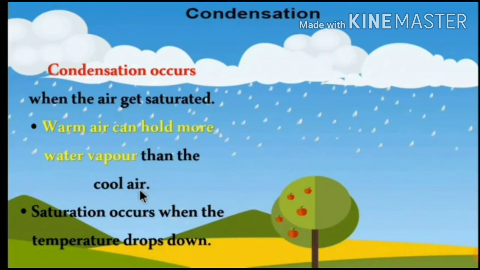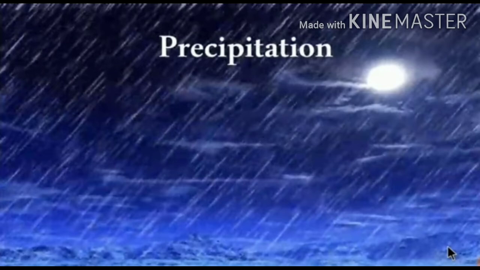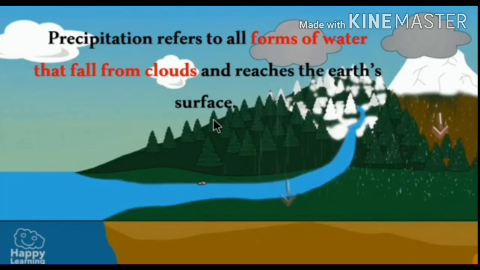Okay. And then precipitation. Precipitation refers to all forms of water that fall from clouds and reaches the earth's surface. For the occurrence of precipitation, cloud droplets or ice crystals must grow heavy enough to fall through the air. When the droplets grow large in size, they tend to fall. While moving down, by collecting some small droplets, they become heavy enough to fall out of the cloud as raindrops.